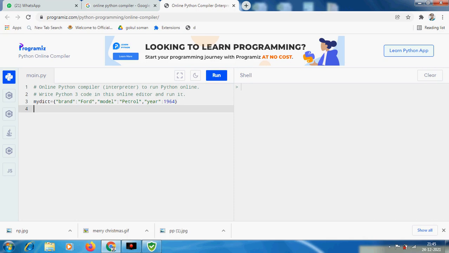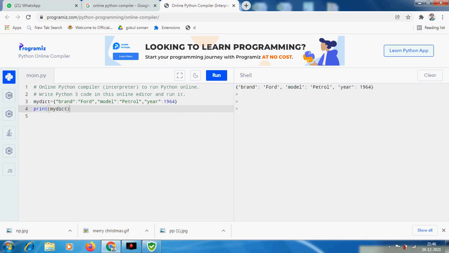Now I would like to print the dictionary I have just created. Print the name of the dictionary I have created. I give a space just like this, and I would like to print here. It is printed just as it is given. We have created brand Ford, model petrol and here 1964.